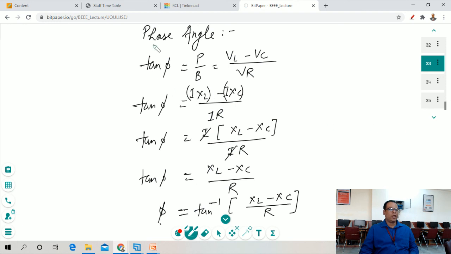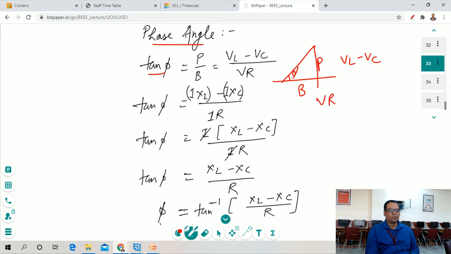Okay, now we have to calculate the phase angle. So phase angle can be calculated with the help of tan of phi. So tan is represented as P upon B. As we can see in this diagram, P is represented in this way. This is our perpendicular, this is our base, and this is angle phi. Okay, so P is VL minus VC and B is VR.